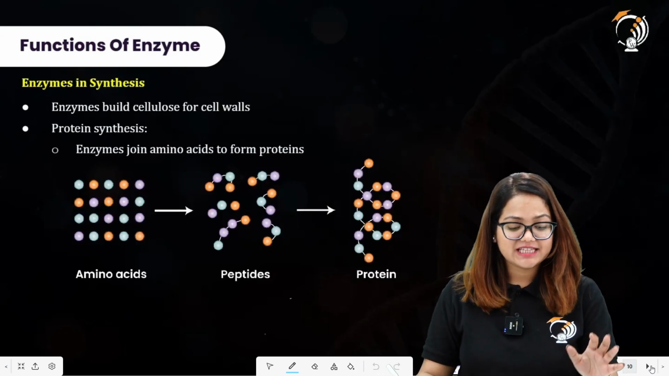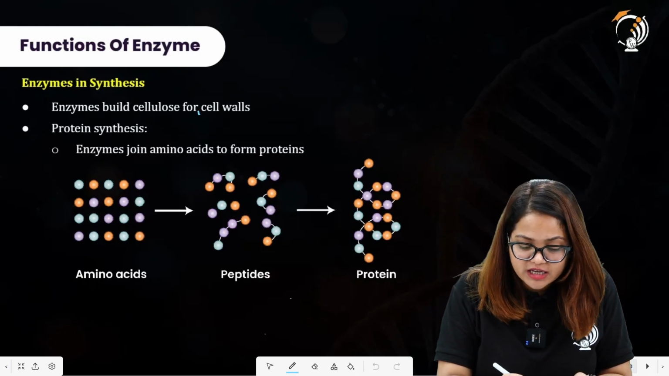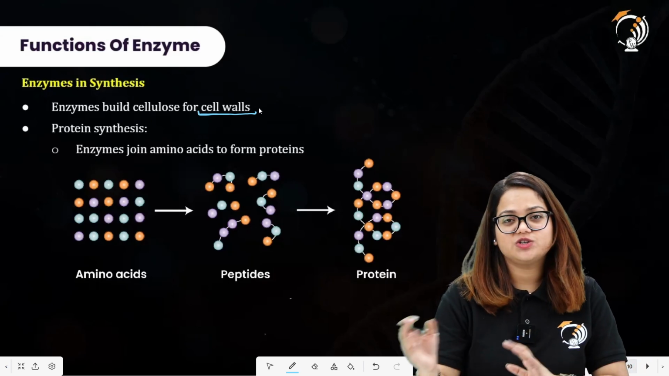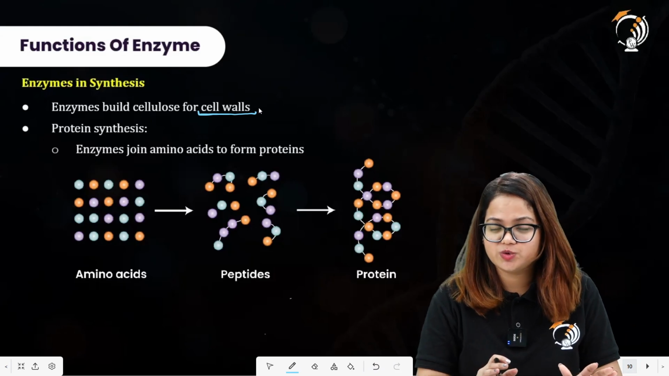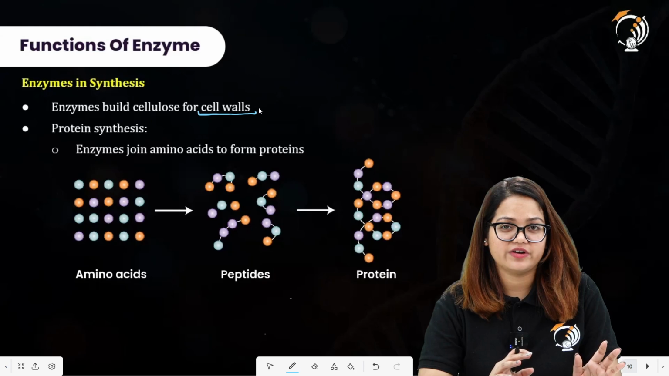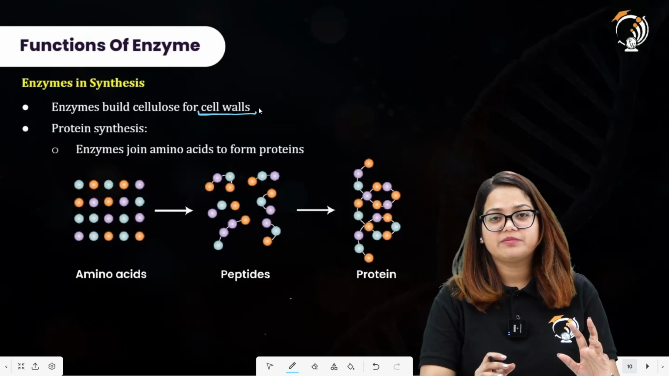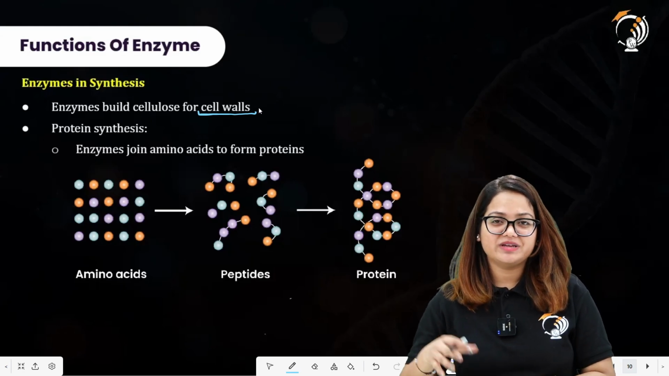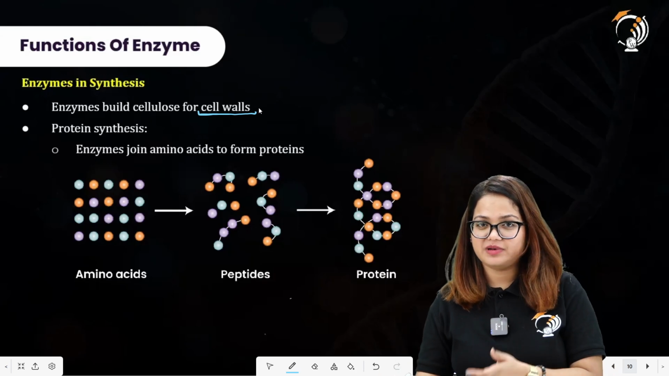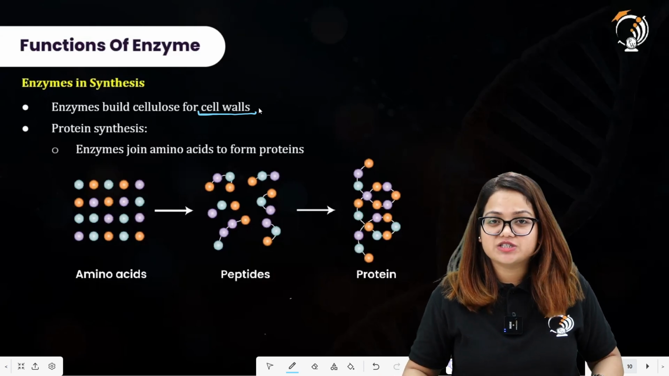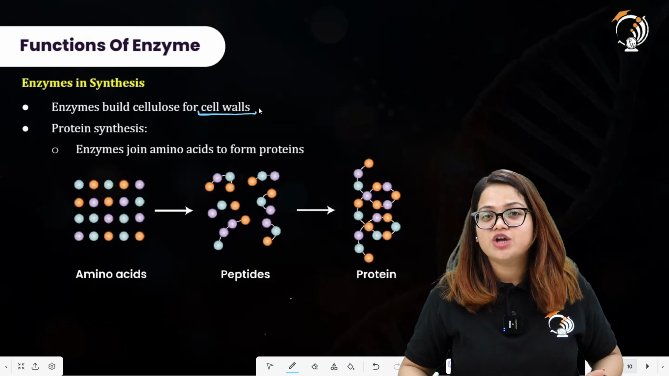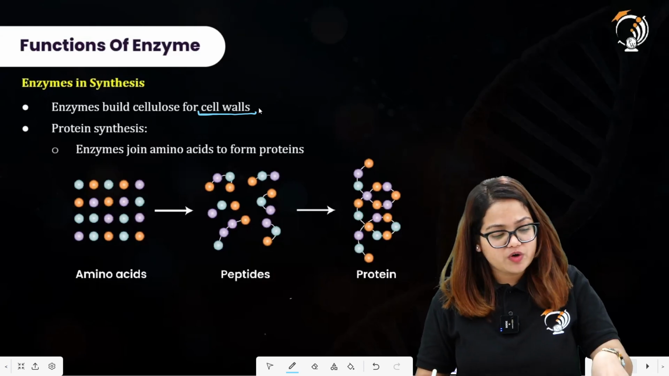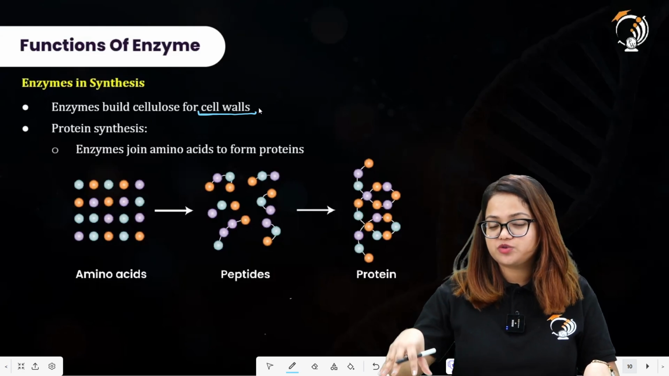Next we have enzymes that build cellulose for cell walls. Now the starch has the monomer, that is glucose. The cellulose also has the monomer, that is glucose. But all of these reactions, conversion of glucose by forming a large molecule, that is the starch, and the glucose forming the cellulose for the cell wall that is present in plants, these are two different reactions. So this will require two different enzymes to carry out these reactions. All right. The glucose are combined together to form the starch. The glucose are combined together to form the cellulose.